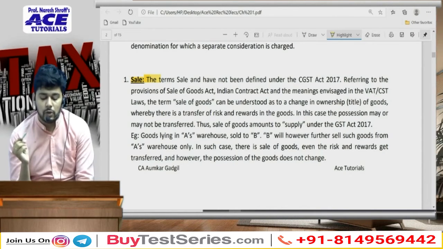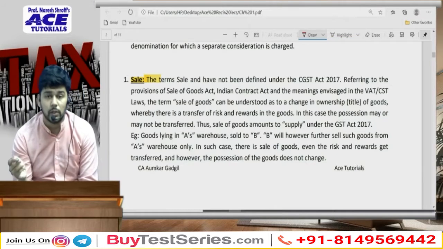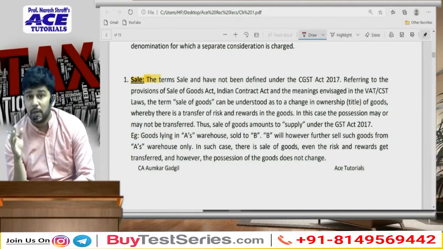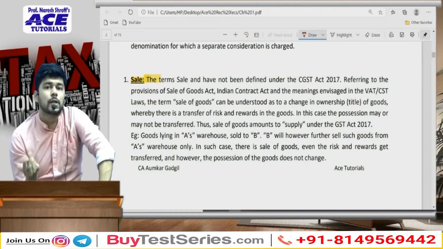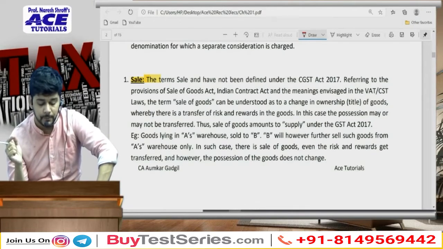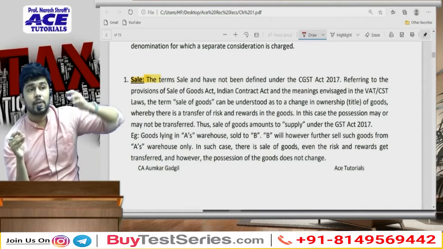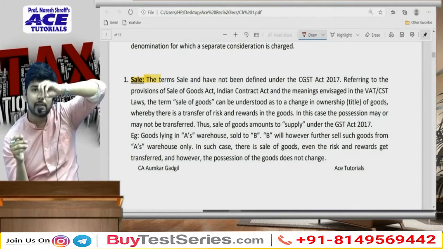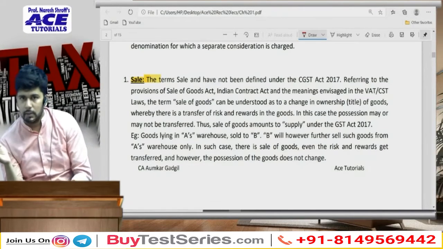So sale of goods or sale of services, what is the difference? In case of sale of goods, there is obviously going to be a change in ownership. In case of sale of services, there will be more or less a change in possession if it is in respect of specific goods per se. Now if you talk about chartered accountancy services, there is no goods involvement there. Still it is considered as a supply of service, or a sale of service. So primarily the first terminology of the scope of supply. They have said sale, exchange, transfer, barter, license, rental, lease, disposal, everything. Out of that, only sale is what we are focusing on right now. Sale may be of goods, sale may be of services.